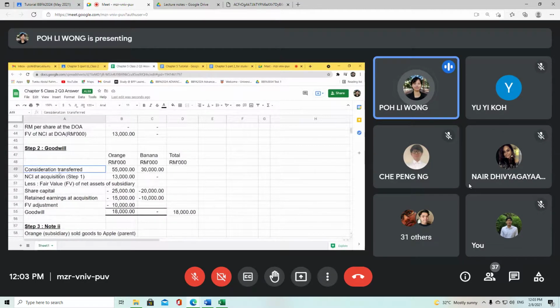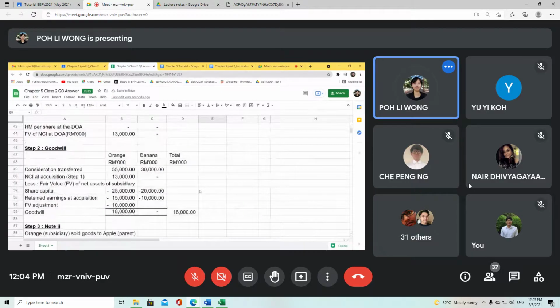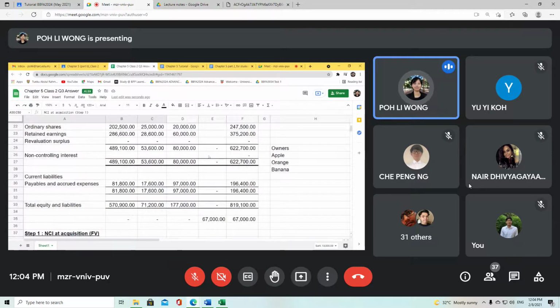The first item is consideration transferred. Total is 85 million, and my investment in subsidiaries is also 85 million. So I will have to minus it off. Okay, minus off 85 million. And then I have my NCI at acquisition of 13 million. So NCI at acquisition is basically 13 million here.